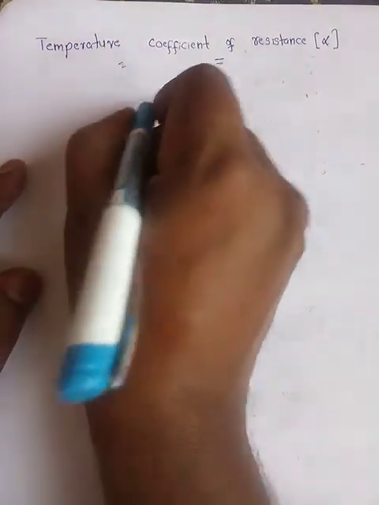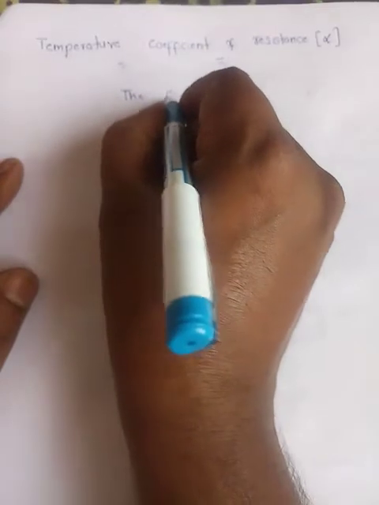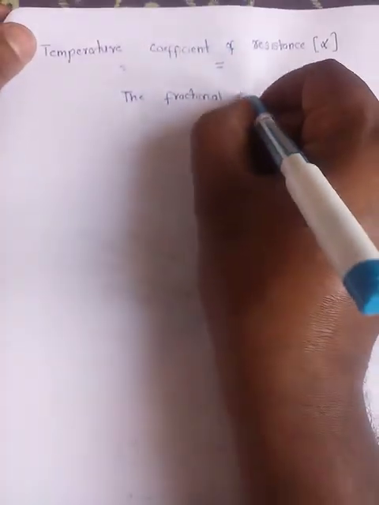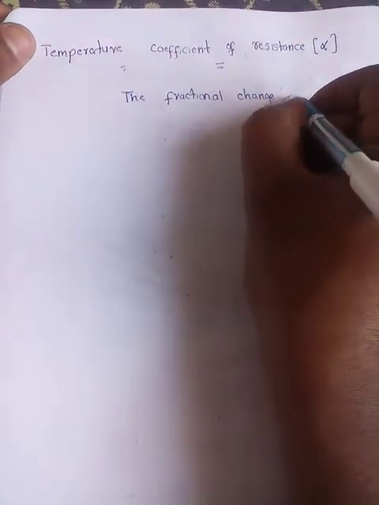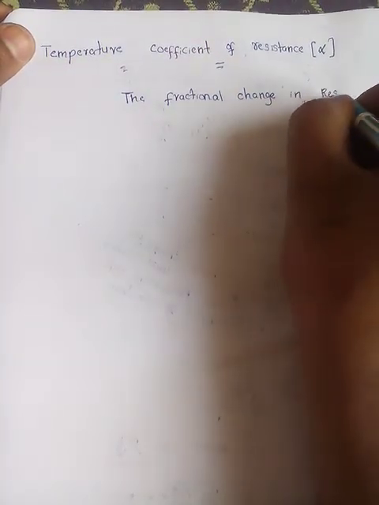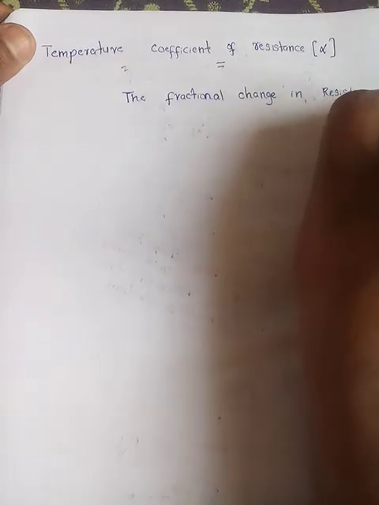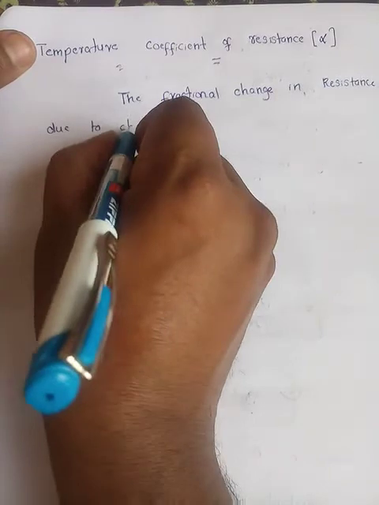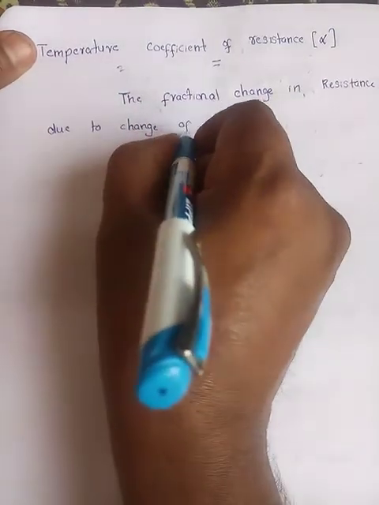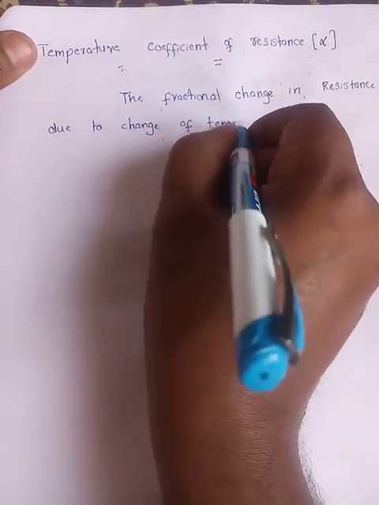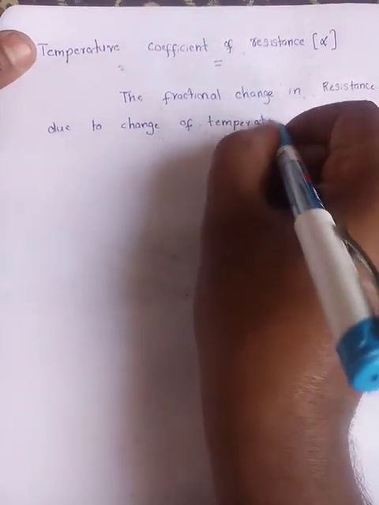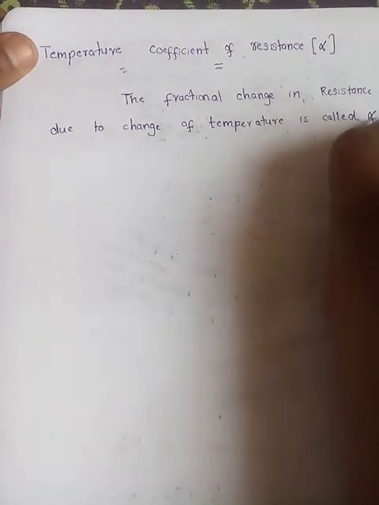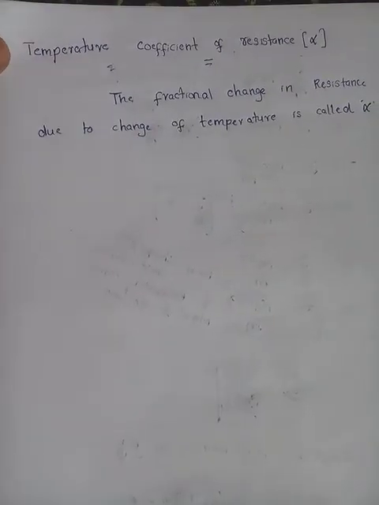So what is alpha? The fractional change in resistance or resistivity, you can take both, due to change of temperature is called alpha, the temperature coefficient of resistance.